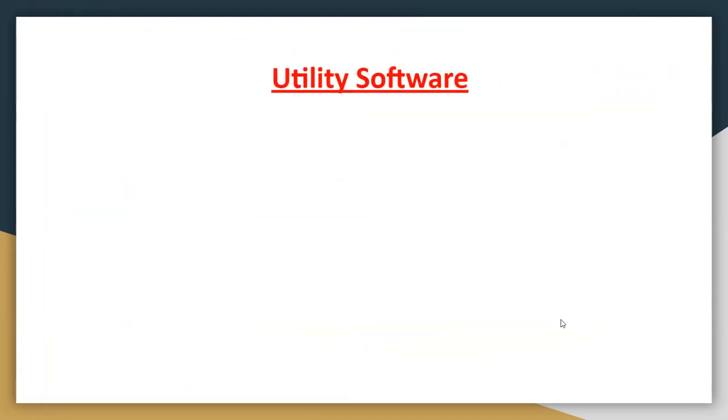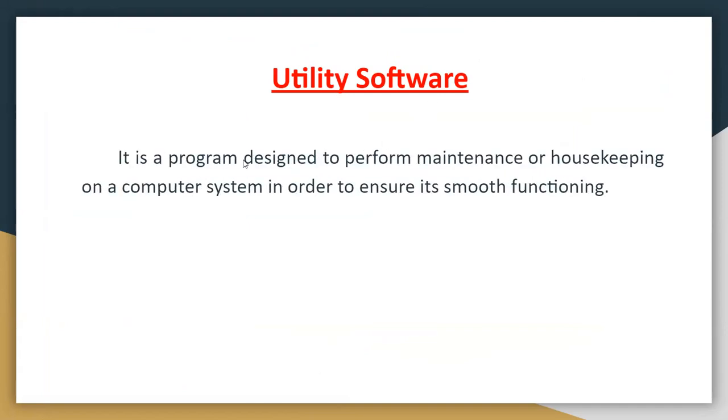Now the next is utility software. The first software was the operating system, then the language processor. Now the third is utility software. What is utility software? It is a program designed to perform maintenance or housekeeping on a computer system in order to ensure its smooth functioning, so that the computer will function smoothly.